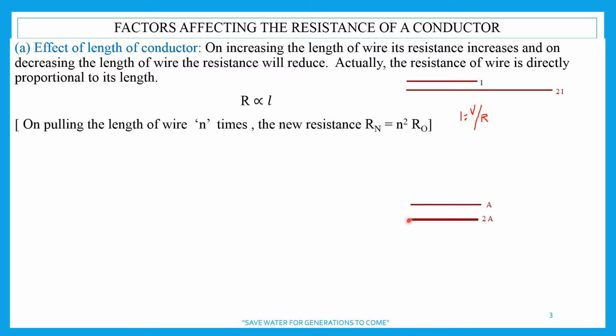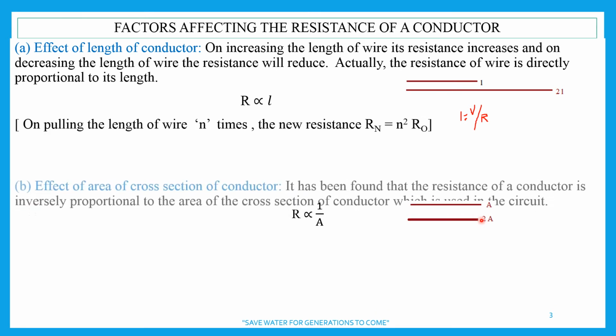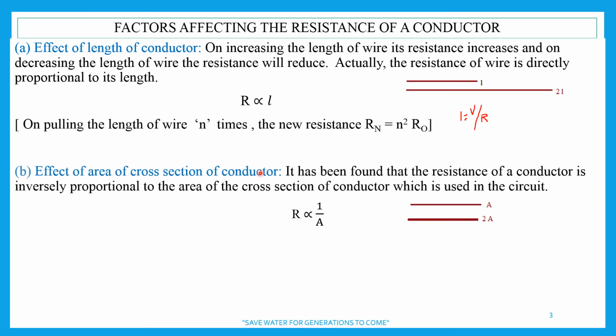And here, when the thickness is increased, the area of cross section is increased, the space between the atoms and ions is increased. So free electrons moving from one end to another get more space to move, meaning fewer collisions. More space, fewer collisions, so resistance decreases. Area of cross section increases, resistance decreases. This means there is an inverse proportion, an inverse relation. This is the effect of area of cross section of the conductor.